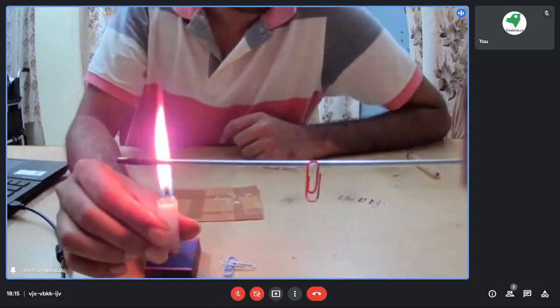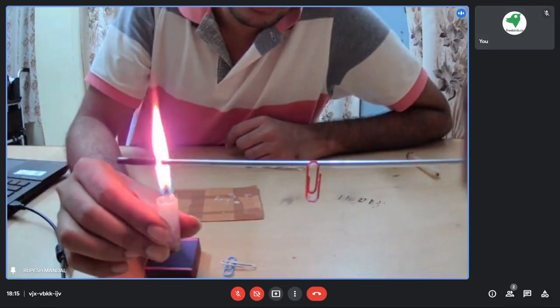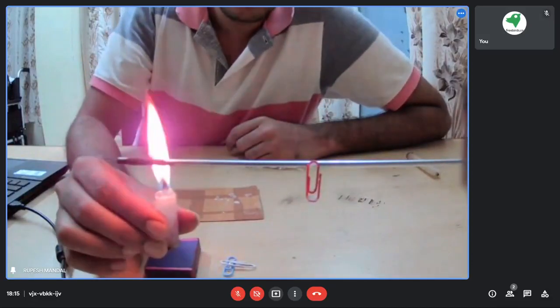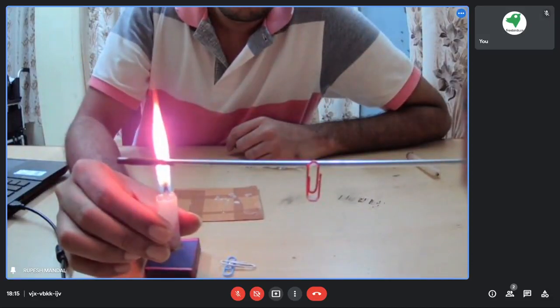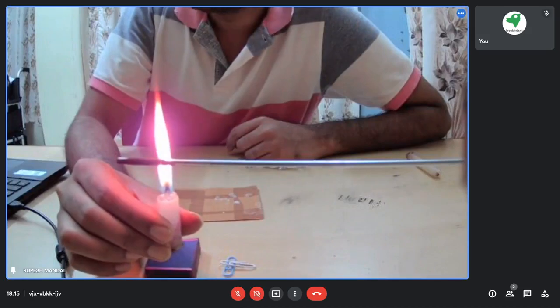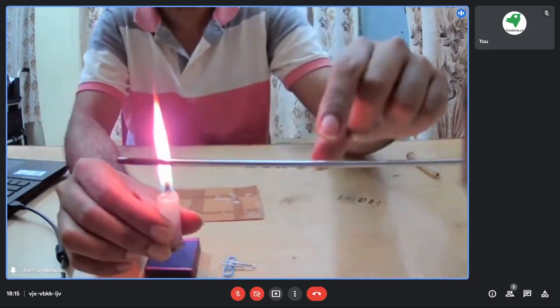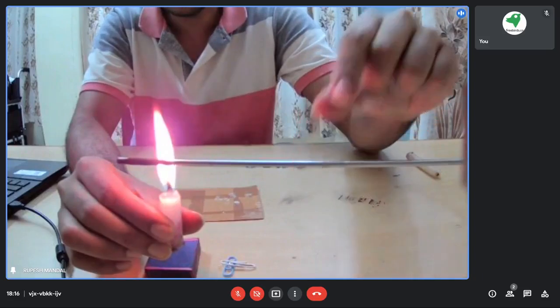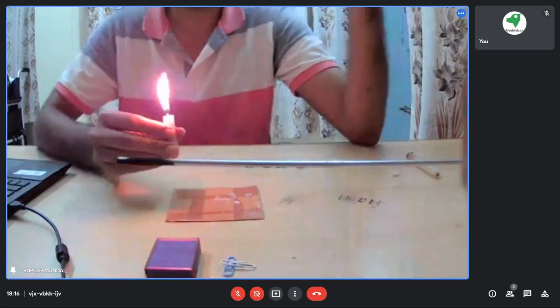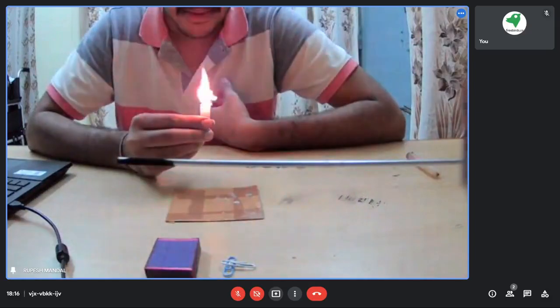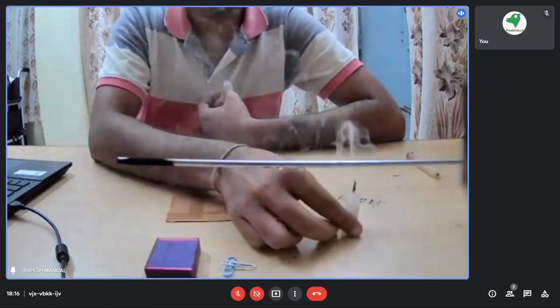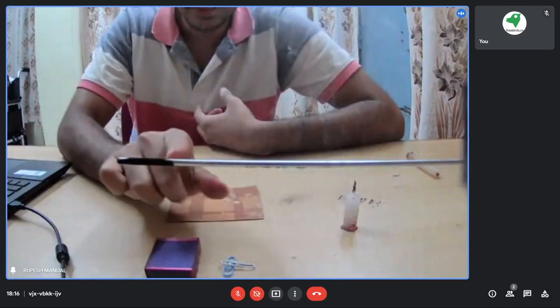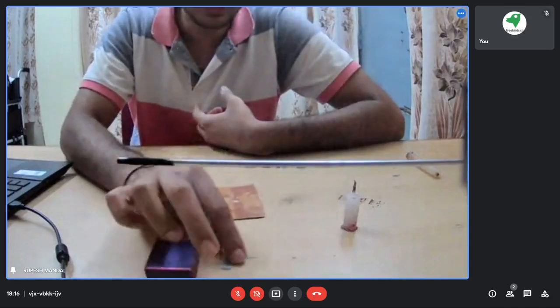Let's see how much time it will take to reach that portion. Yeah, okay, so the melting point of wax has been attained at this point also, so that's why that particular clip has fallen. In this experiment we have learned that metals are very good conductors of heat.